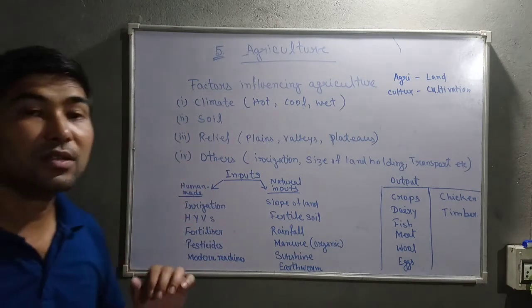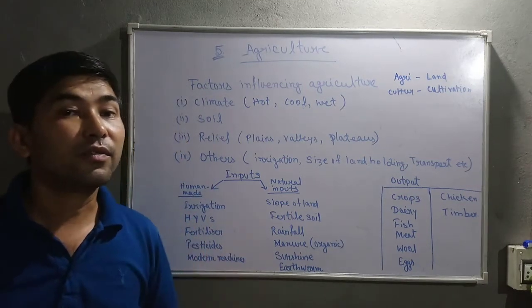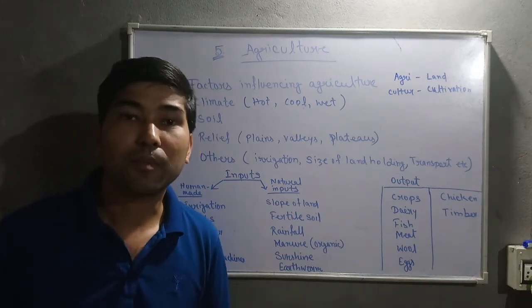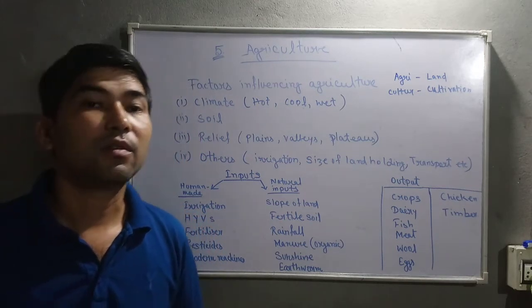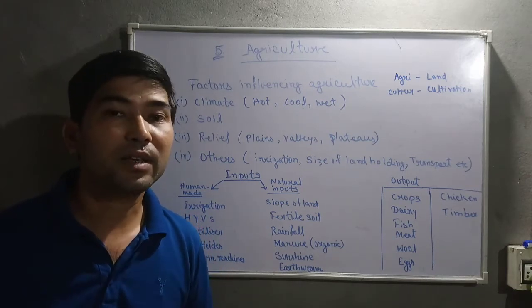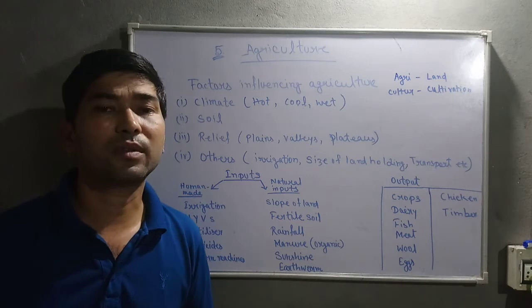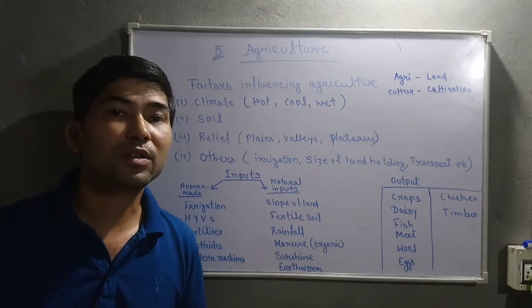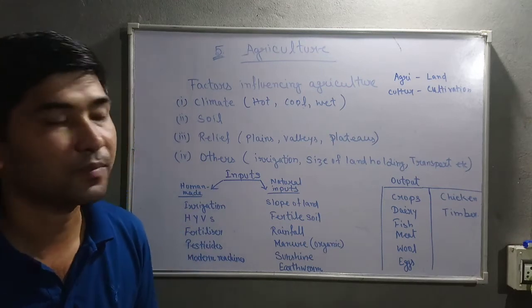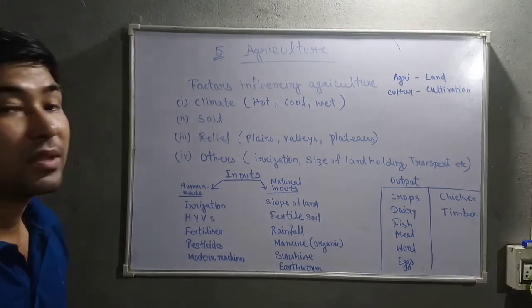In soil you could see that different types of soils support different crops, like black soil. Black soil supports cotton very well, and then alluvial soil, fertile alluvial soil, and clay soils support most of the crops. Like alluvial soil, fertile alluvial soil is best for the growing of rice. Next comes the relief.